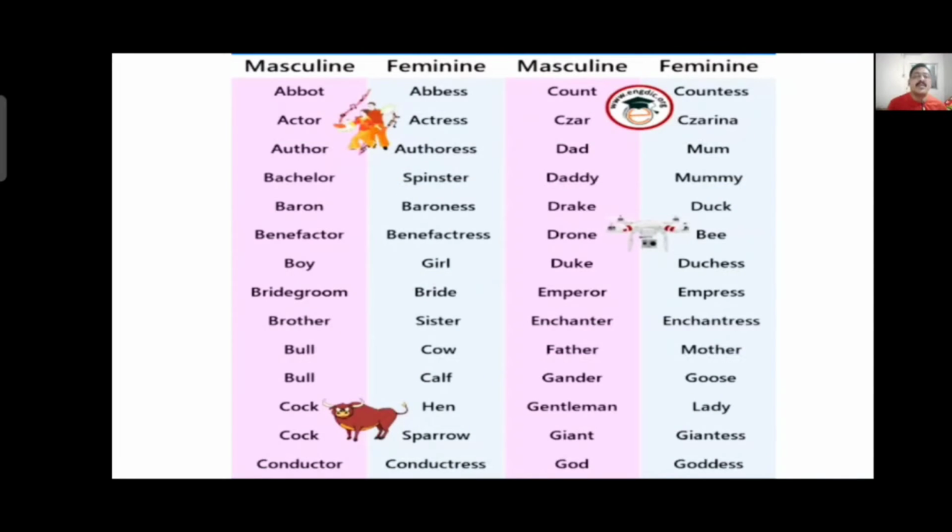Here are some more examples of masculine and feminine: abbot, abbess, actor, actress, author, authoress, bachelor, spinster, benefactor, benefactress, boy, girl, bridegroom, bride. Bridegroom is the male who goes to get married. So if it is a male, it is bridegroom. If it is a lady who is going to marry, bride. Brother, sister, bull, cow, cock, hen, cock, sparrow also.